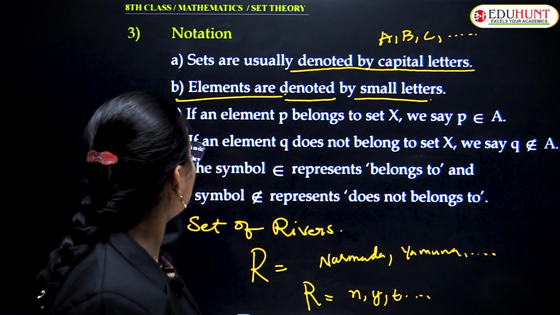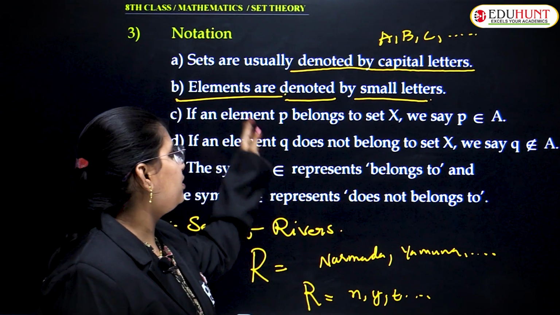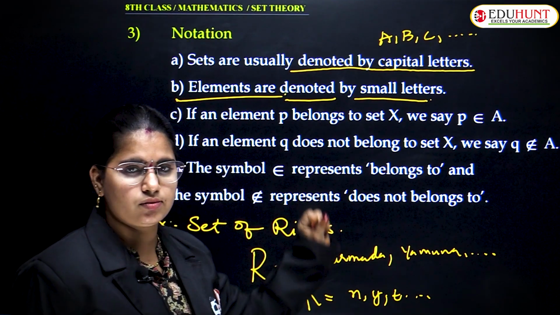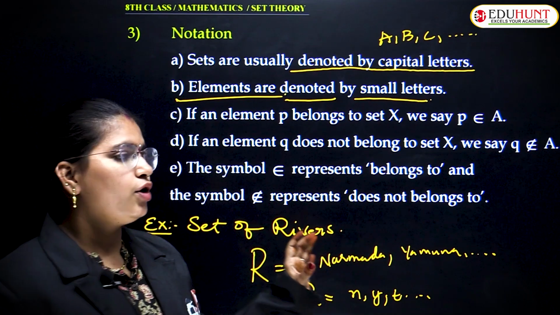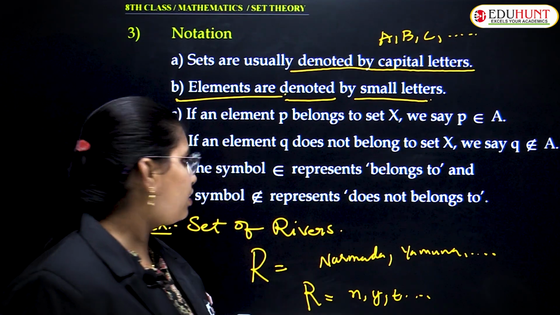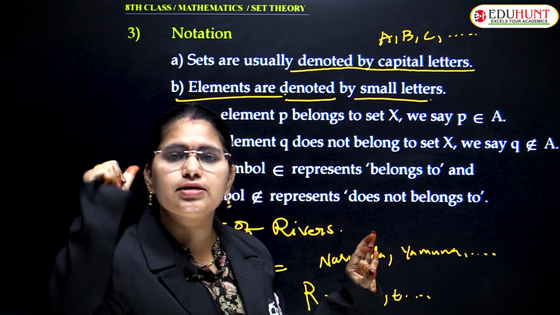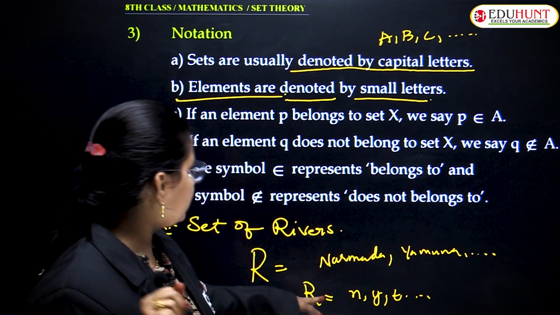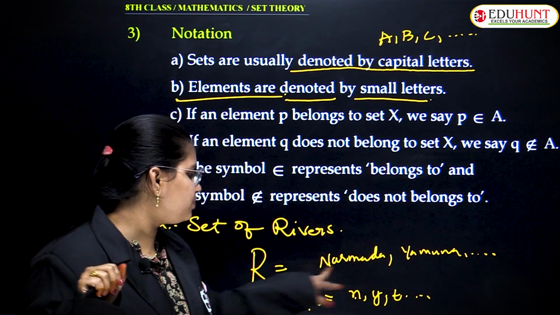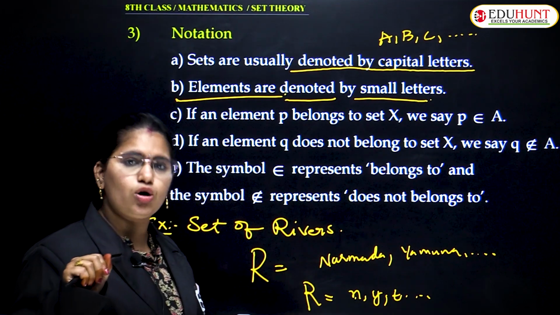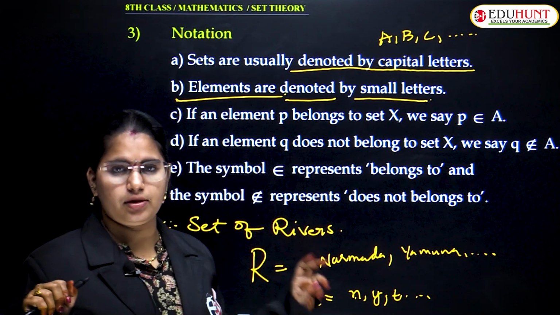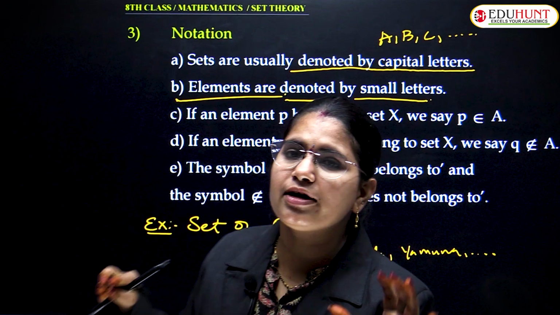If an element, suppose you want to express that some element belongs to the set, what is the notation? This Narmada river belongs to the set of rivers R. How will you express it?